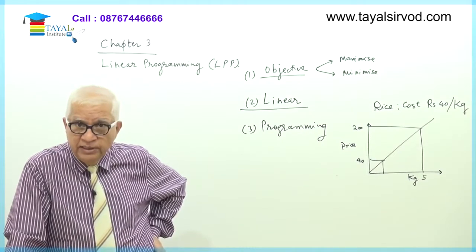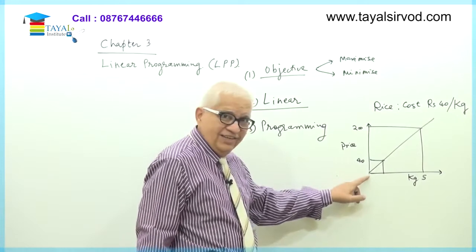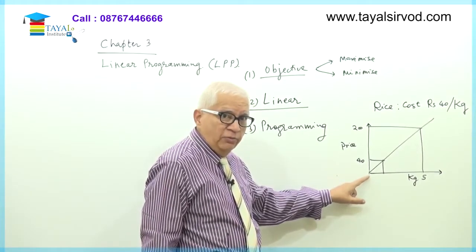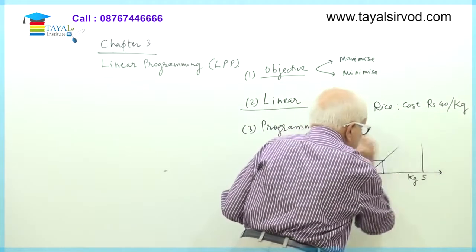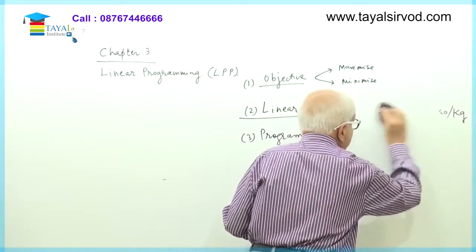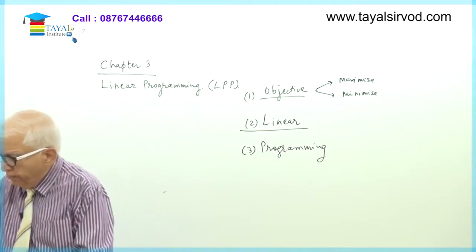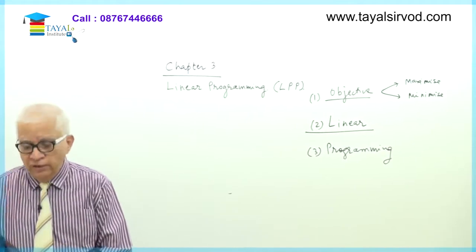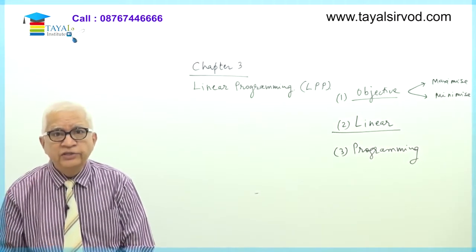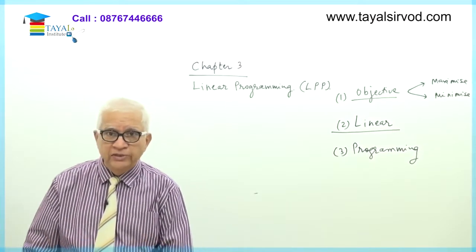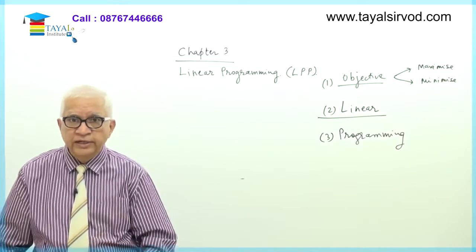In other words, this is not an equation which will be passing through the origin. The straight line will not be passing through the origin. So the straight line relationship is very, very important in the context of linear programming. In fact, the entire linear programming is based on the assumption that the variables vary linearly. In a graph, it is easy to see because there are only two axes, x and y. If I plot a graph and it is a straight line, then it's a linear relationship.